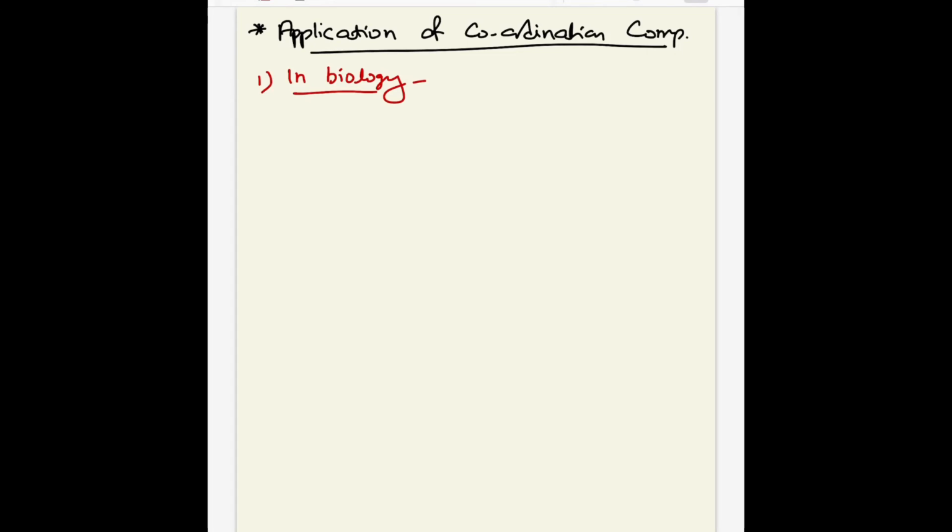For example, in chlorophyll, a magnesium complex is present, which is a very important point asked in MCQs. In chlorophyll, the magnesium complex is present, or in hemoglobin, an iron complex is present. So that is very important.